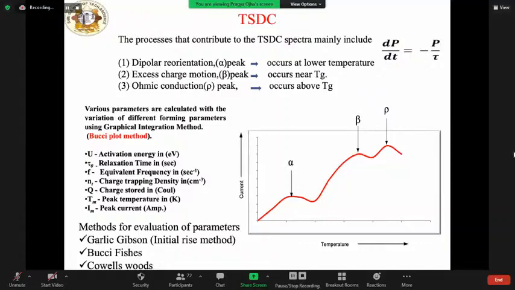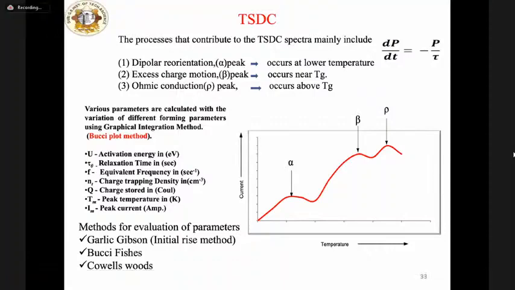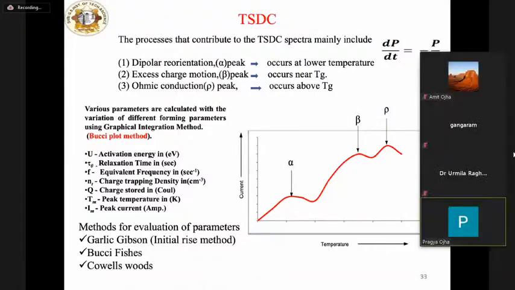There are various parameters which can be calculated with the help of this TSDC spectra to get knowledge about the electret. We can calculate the activation energy, relaxation time, equivalent frequency, charge trapping density, charge storage, peak temperature, and peak current. So there are various methods.